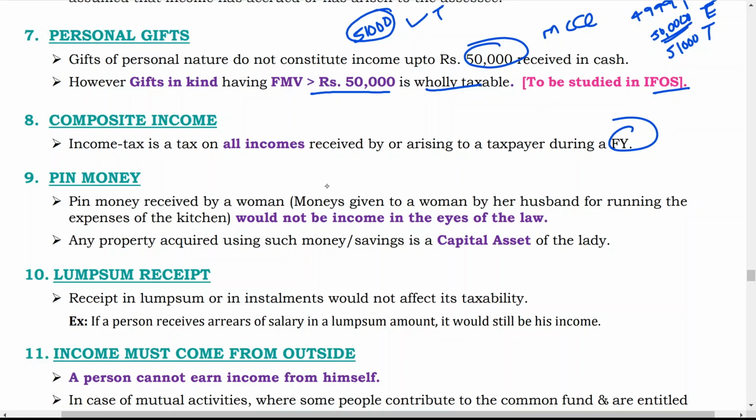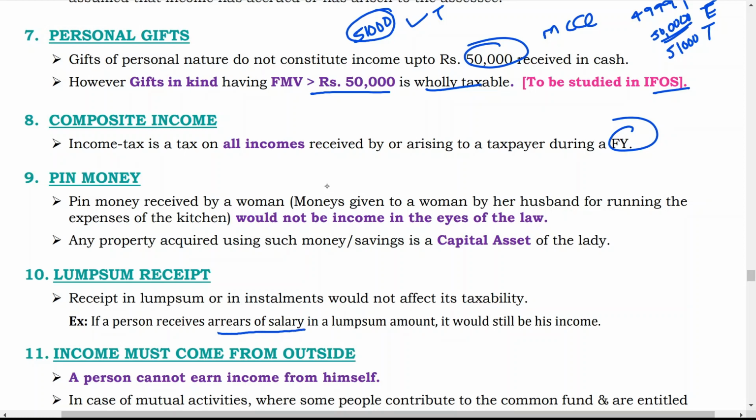Now receipt in a lump sum or in installments would not affect its taxability. If a person receives arrears of salary in a lump sum amount, it would still be his income. Now, what is arrears of salary?